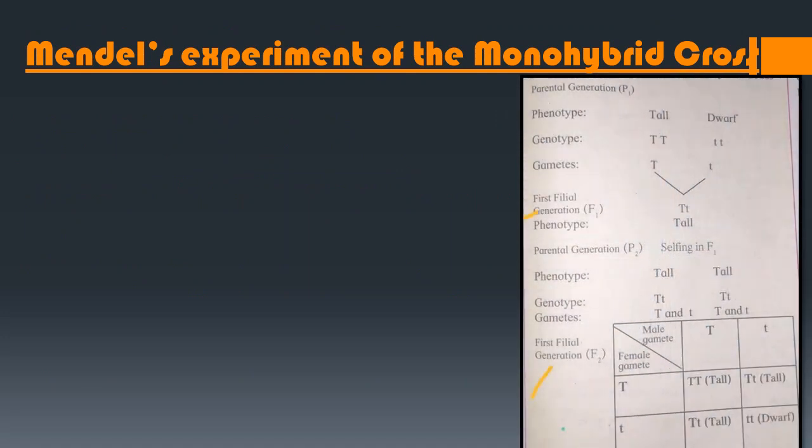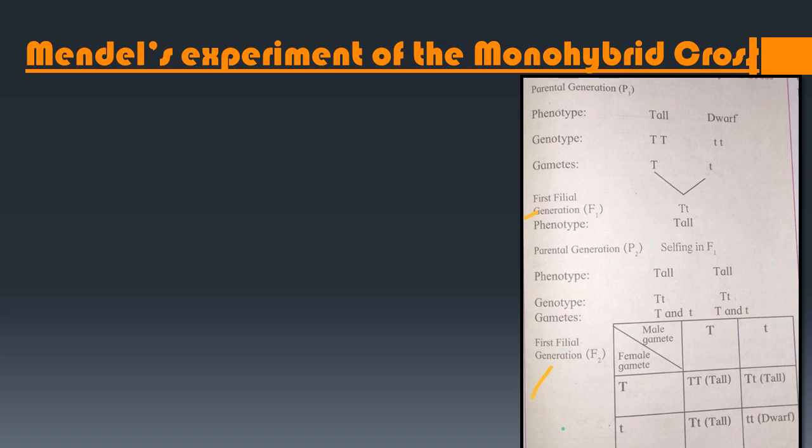This Punnett square method is given on page number 185 in your textbook. Students, I hope you have understood: the parental generation tall and dwarf has been taken, and after gametes form, in the F1 generation only the tall characteristic will be visible.